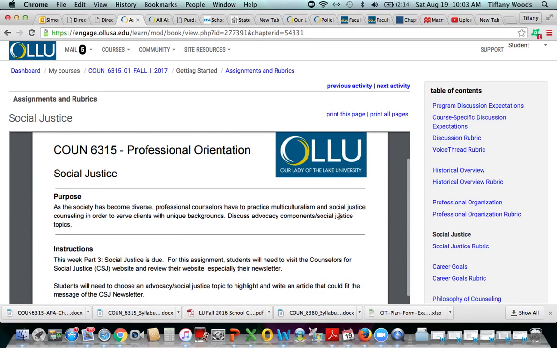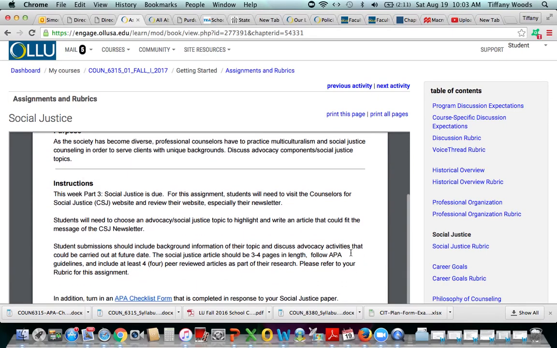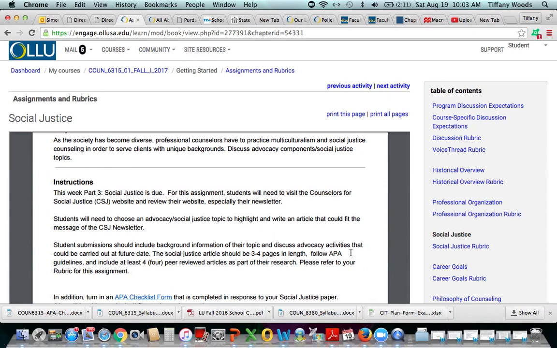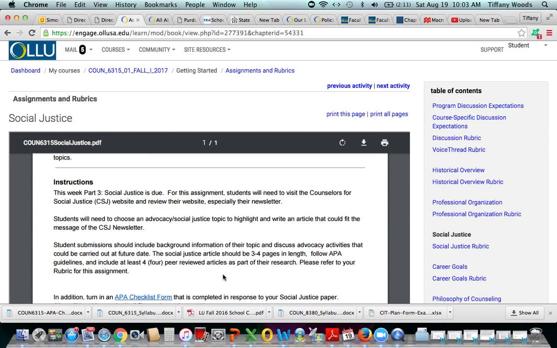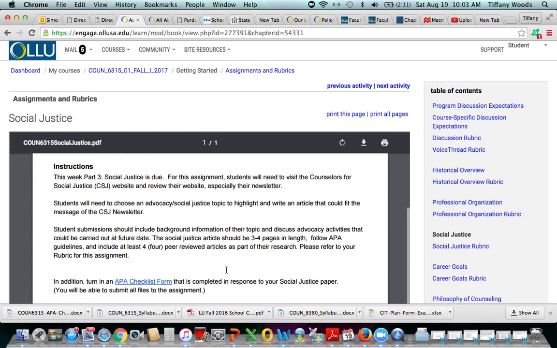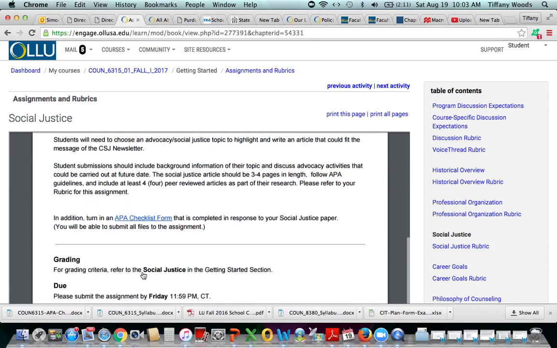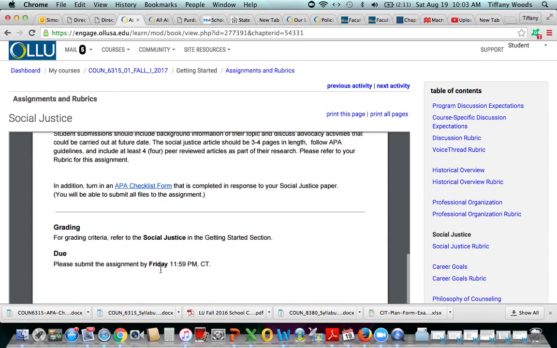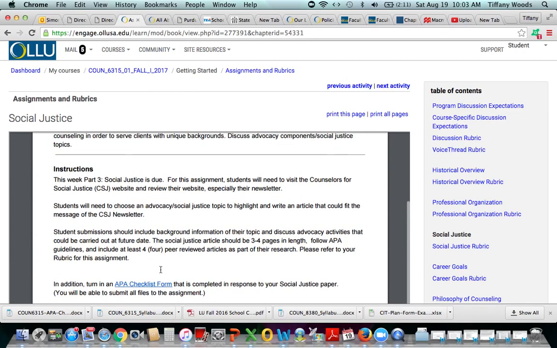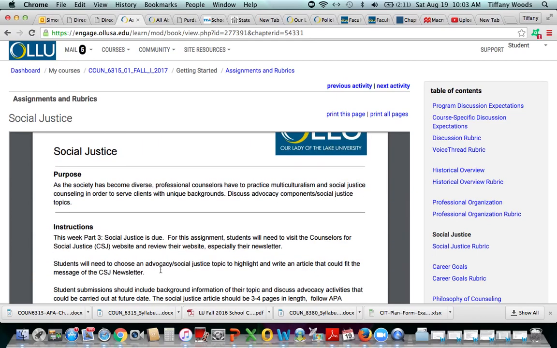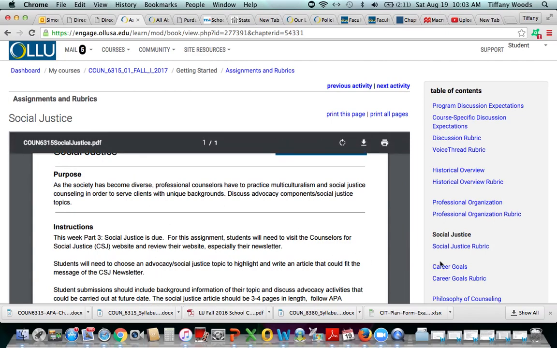We give you the purpose along with what the instructions are. It tells you the link that you need to follow APA, the articles that you need to have, and once again that APA checklist form. It's due on Friday of the week, so if you go into the weeks, you'll see the exact date, and you can use your course syllabus as well. So you have your instructions, and then you'll have the rubric.